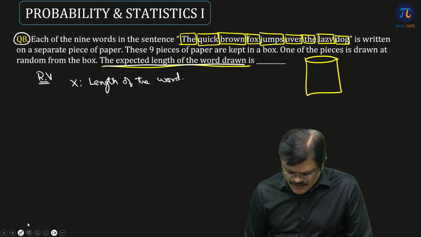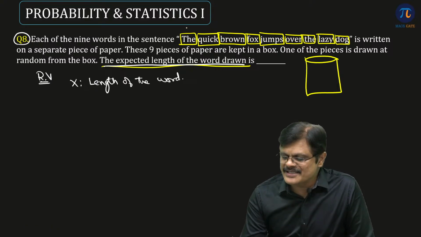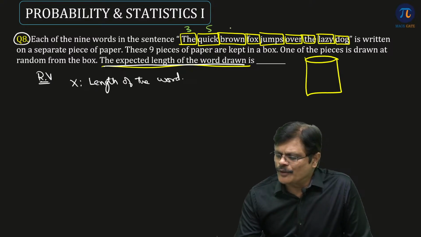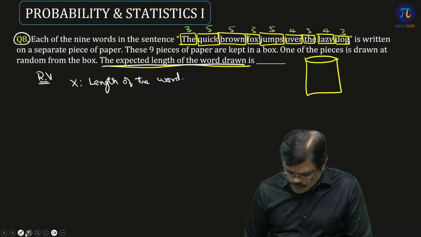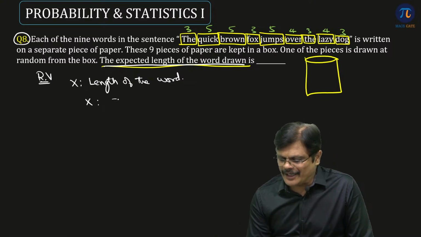And here if you observe, what word lengths are we having? The, which is a word of length 3, quick, length 5, brown, length 5, fox, length 3, jumps, length 5, over 4, the 3, lazy 4, dog 3. So what are the possible lengths we are having in this set? 3, 4, 5 are the possible lengths.